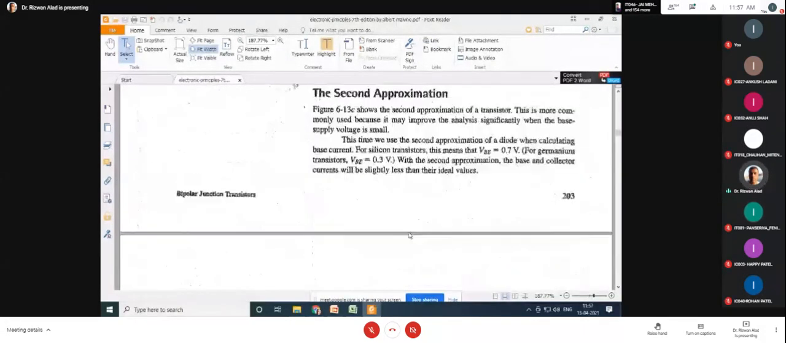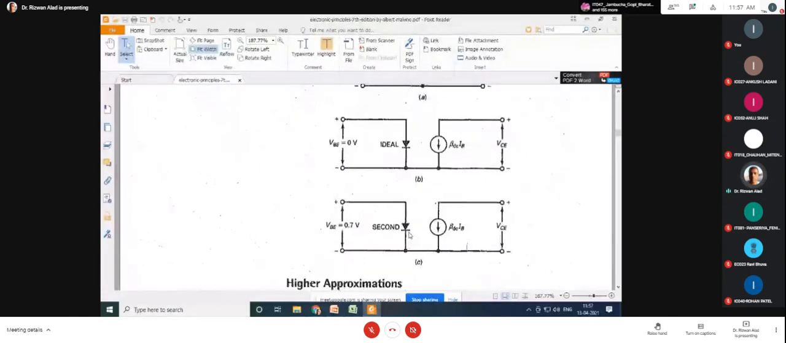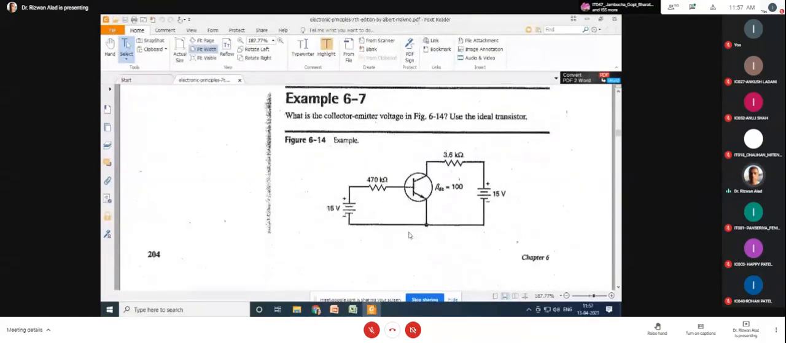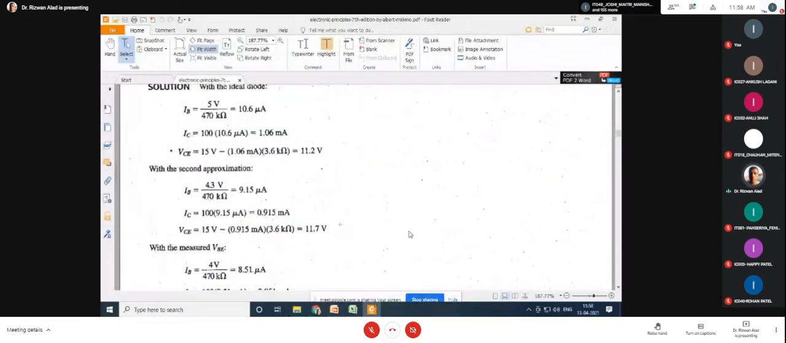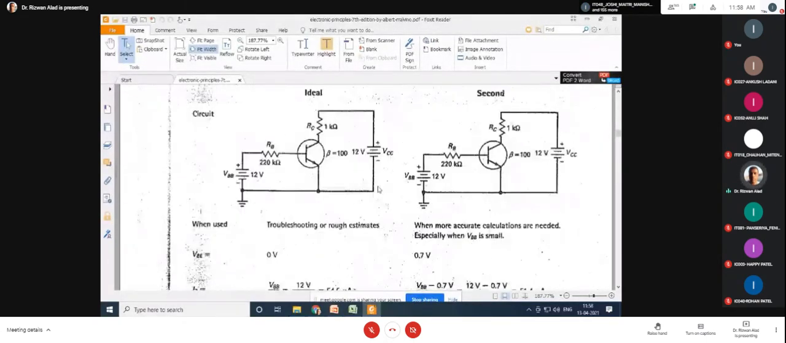Yes sir. Okay, there are the ideal and second approximation. This concept I discussed just now, and based on that I discussed this example with you. Okay, અત્યારે મેં તમને જે example discuss કર્યું એ example આ છે. It is one of the solved examples. It is visible.